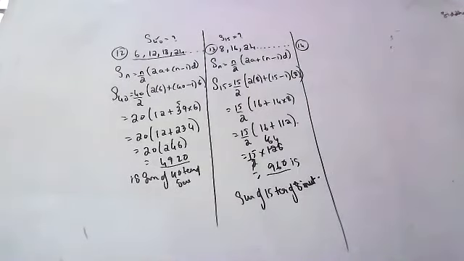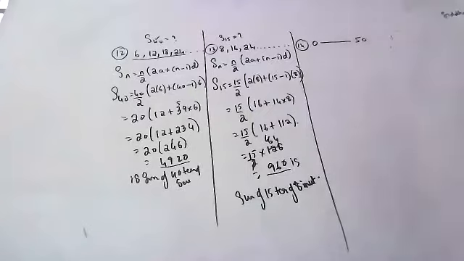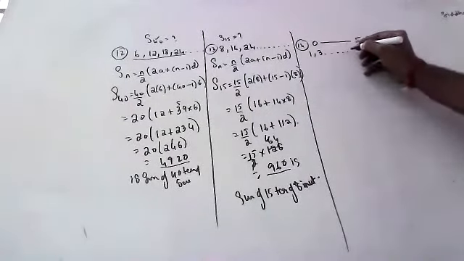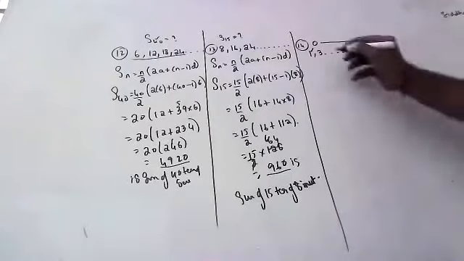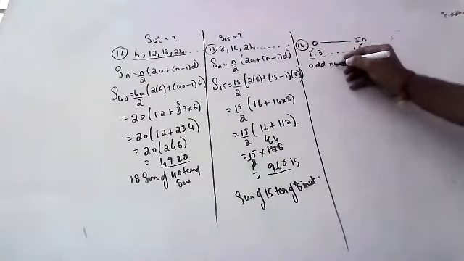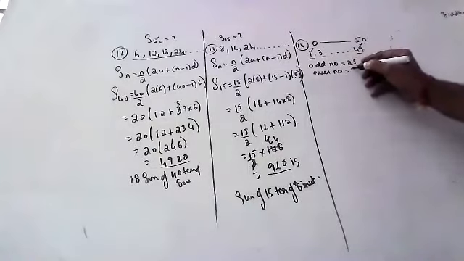Next. Sahasra is there? Yes, sir. Can you read the 14th question? Find the sum of the odd numbers between 0 and 50. Between 0 and 50, what is the first odd number? 1, sir. Second? 3. Last? 49. We know the first term and last term. So between 0 and 50, how many terms will be there? Odd numbers will be 25, and even numbers will be 25.